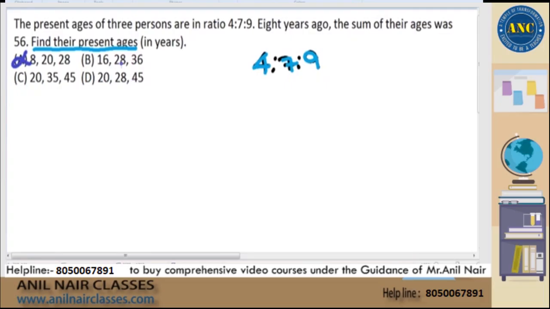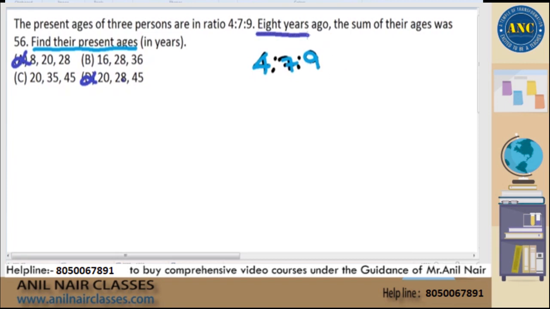Second is 4:7:9. This also is 4:7:9. Sorry, 5 into 4, 5 into... No, this is not 4:7:9. This is also ruled out. I hope it is clear. Out of 4, you already eliminated 2 options using the elimination method, using the first statement itself. Now, read the next statement.